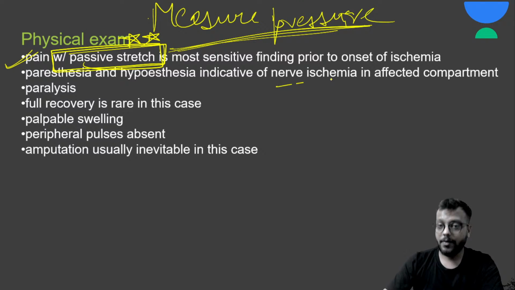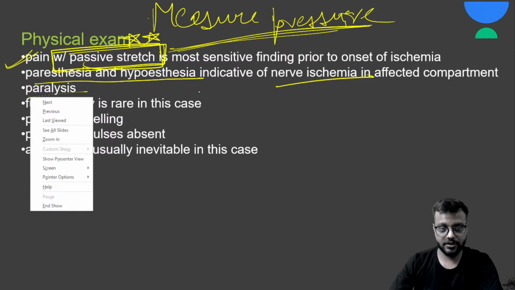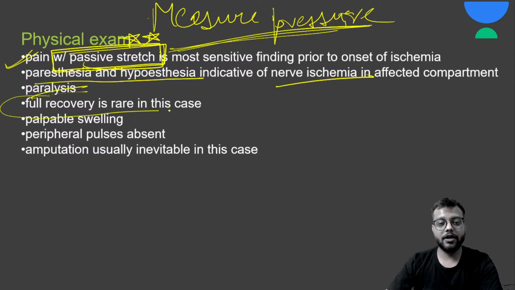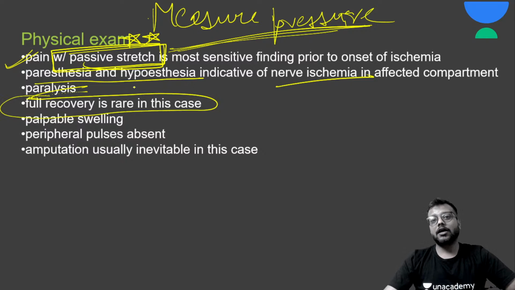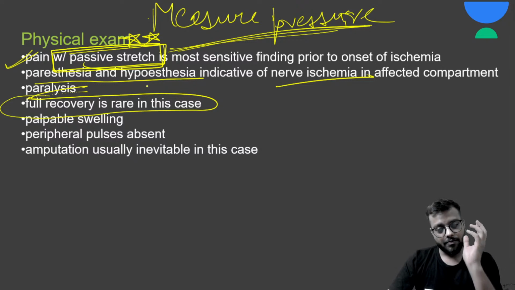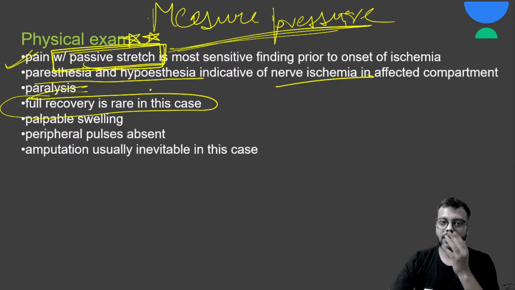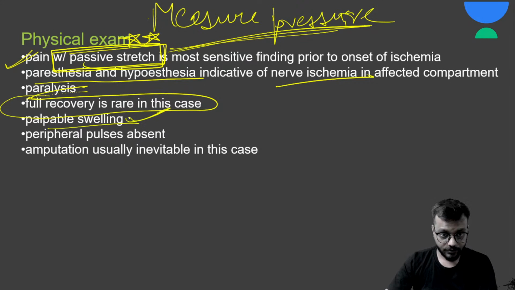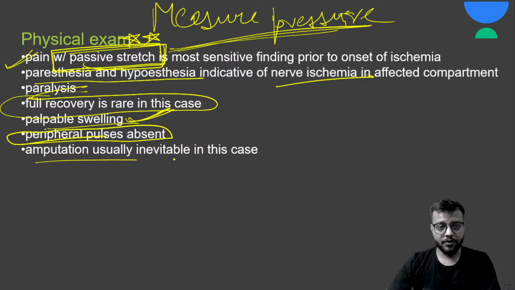And if there is more pressure on the nerve, there will be paresthesia, hypoesthesia, numbness, tingling sensation, and in later cases paralysis. Full recovery is very rare because if there is ischemia, the muscles and nerves will be damaged and they heal by fibrosis leading to contractures. There may be swelling, very clearly evident swelling. Peripheral pulse is absent, and amputation is required if there are gangrenous changes.